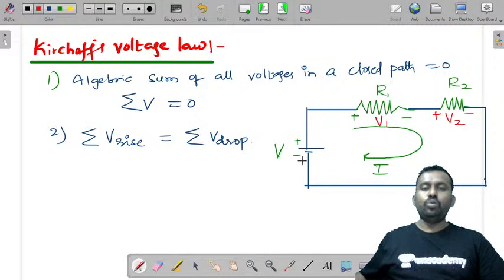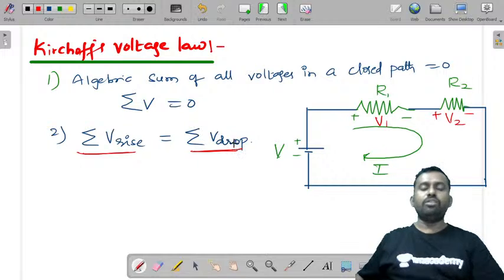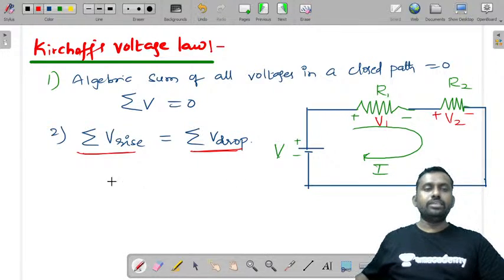Now this is the voltage rise. The algebraic sum of all the voltages in a closed path is equal to 0, or the sum of voltage rise is equal to the sum of voltage drop in a closed path. So you can write it as: the algebraic sum of all the voltages, that is V, V1, V2, summation is equal to 0.